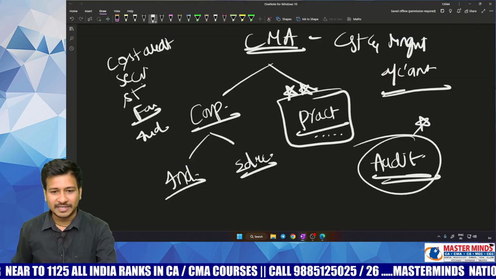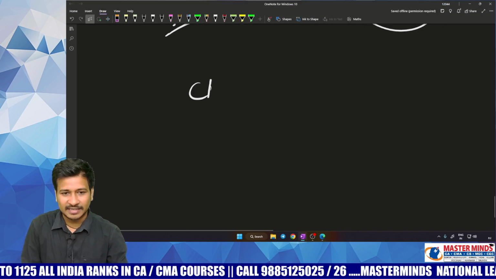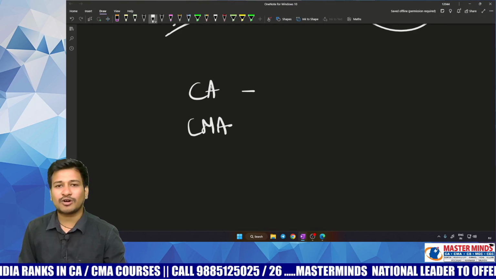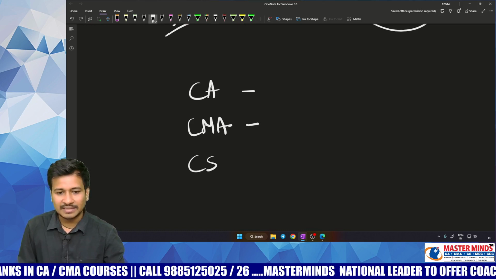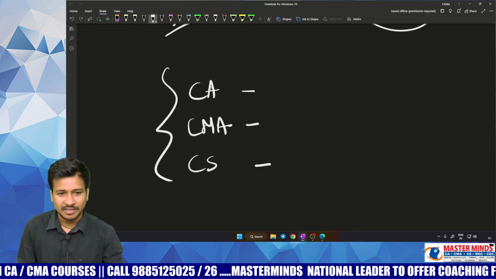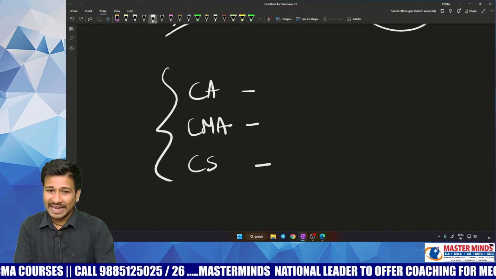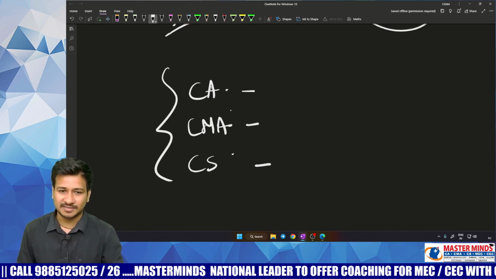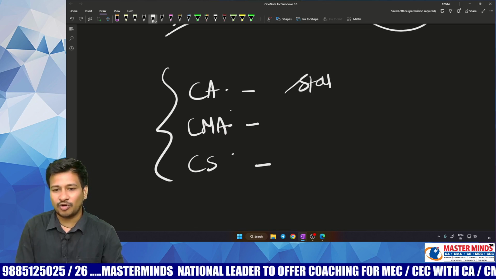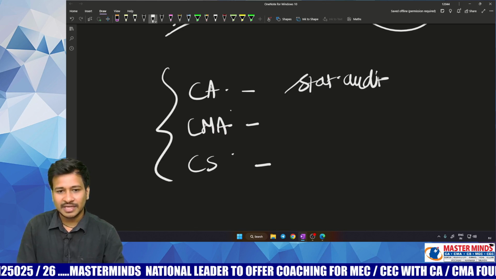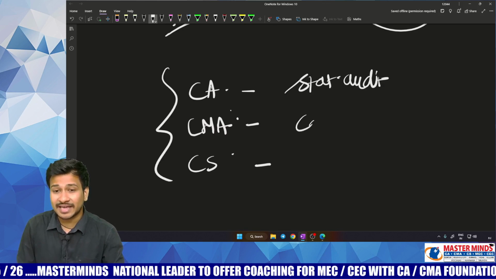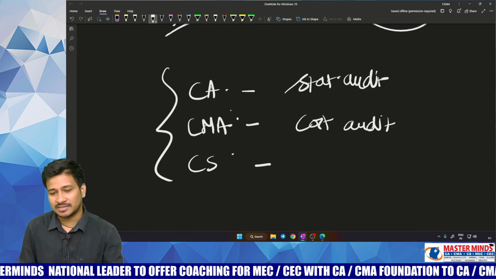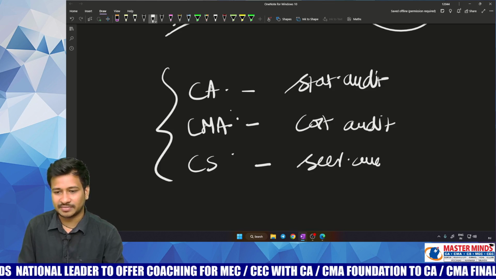My dear children, to distinguish CA, who is a chartered accountant, CMA, who is a cost and management accountant, and CS, who is a company secretary: these three people, if in practice, have their specializations. A CA in practice can go for statutory audit. A CMA in practice can go for cost audit. A CS in practice can go for secretarial audit.